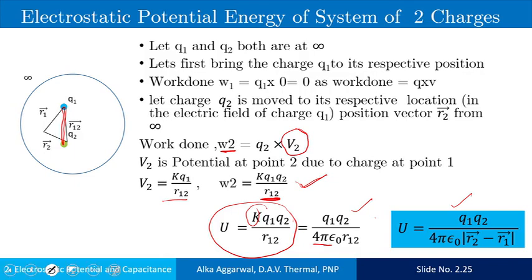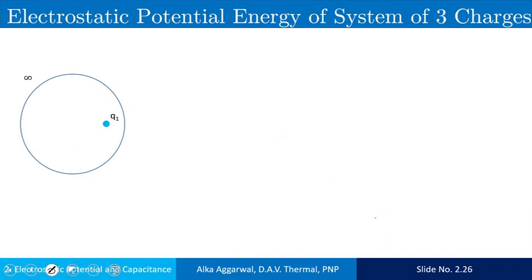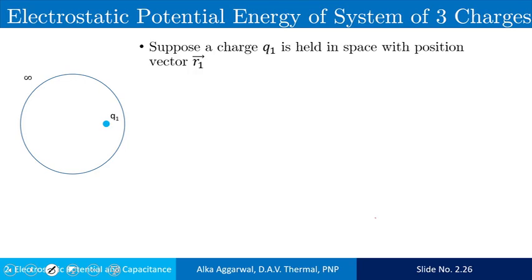Now we discuss the potential energy of the system of three charges. To calculate the potential energy of the system of three charges, we consider the charges Q1, Q2 and Q3 initially located at infinity. To bring the charge Q1 from infinity to R1, no work is required as there is no electric field.